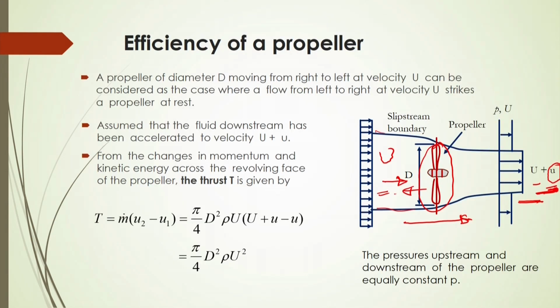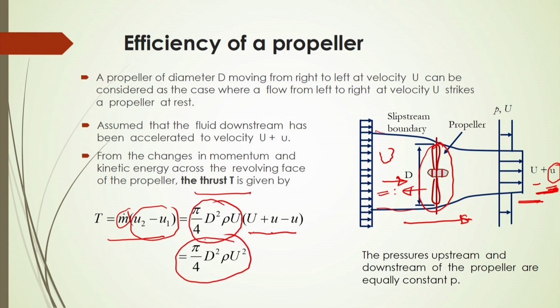Now, the thrust acting will be calculated by the momentum change, that is m dot into (u 2 minus u 1). M dot, the mass flow rate, will be equal to pi by 4 d square rho into (U plus small u), into the increase of velocity, that is U plus u minus U. This will cancel out, and finally we get pi by 4 d square rho into u square.